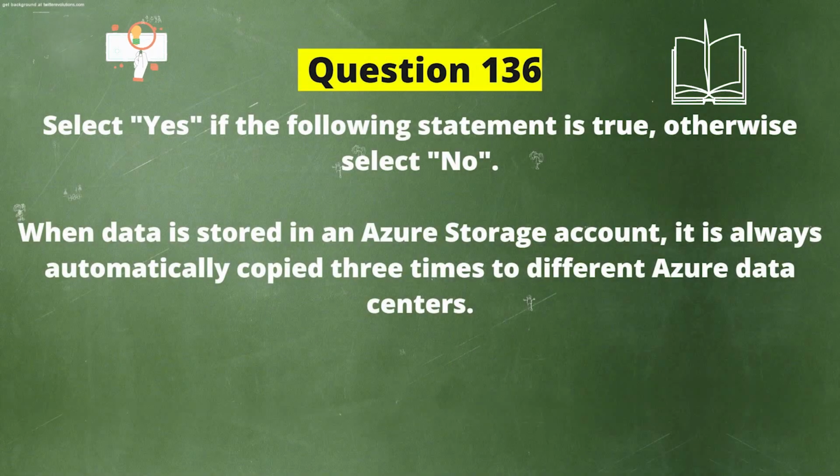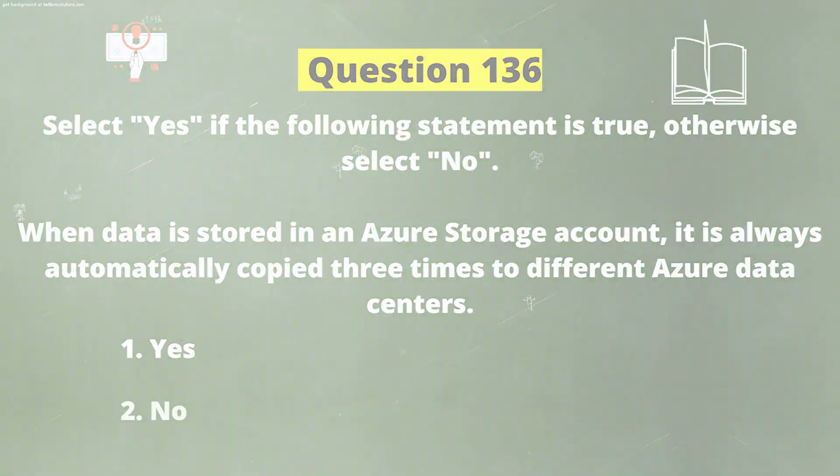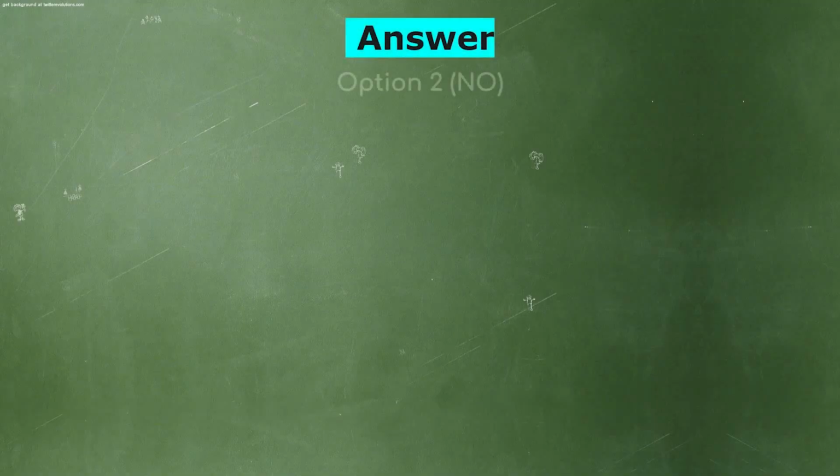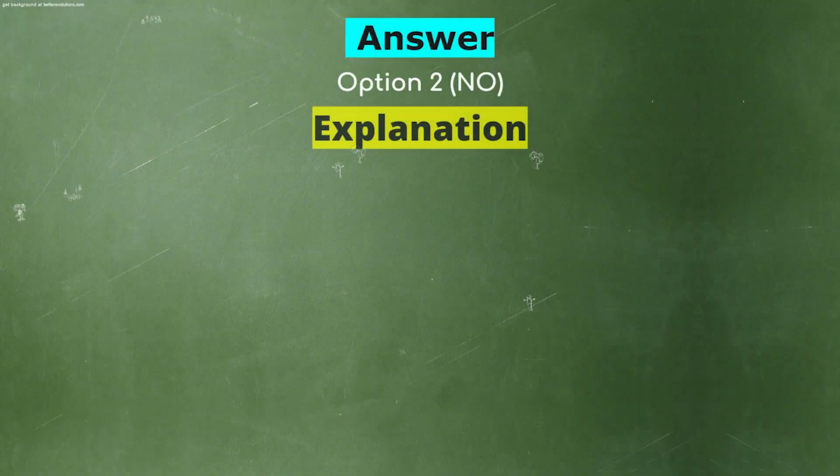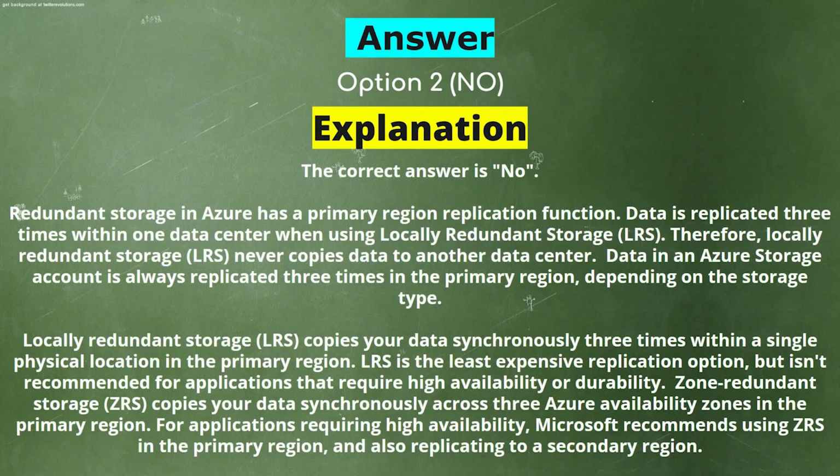Next question. Select yes if the following statement is true. Otherwise, select no. When data is stored in an Azure storage account, it is always automatically copied 3 times to different Azure data centers. Is it yes or no? And the correct answer is no. Explanation. The correct answer is no.